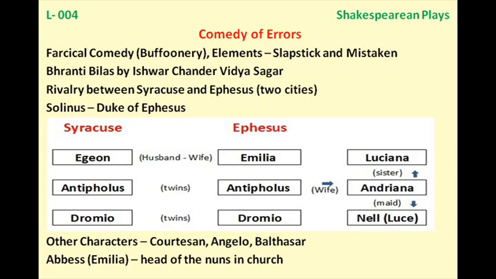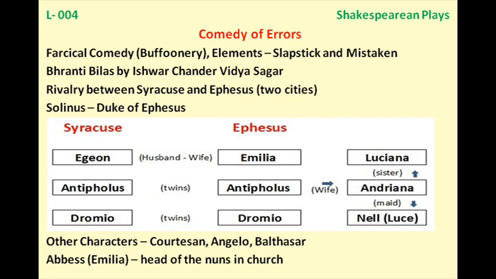Then again in the next scene we see Dromio of Syracuse. He comes to his master again, Antipholus of Syracuse, and then he says that there is no issue related to the wife or dinner, because Antipholus was asking him why he was talking about the wife and dinner. Now Dromio was already somewhere depositing the money, so he says that he has no idea about this talk.